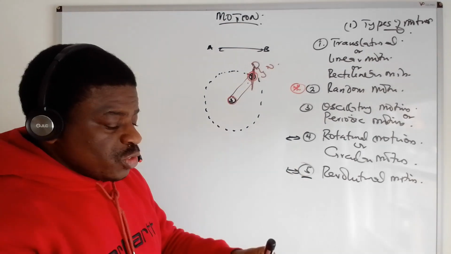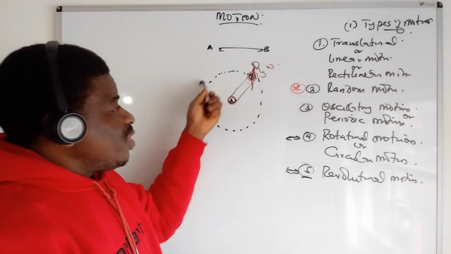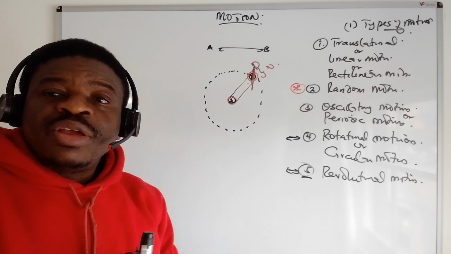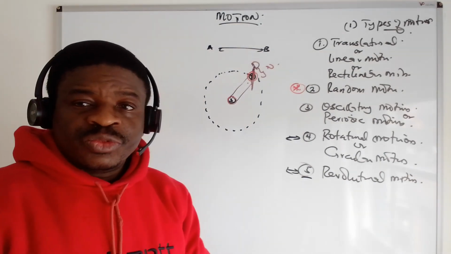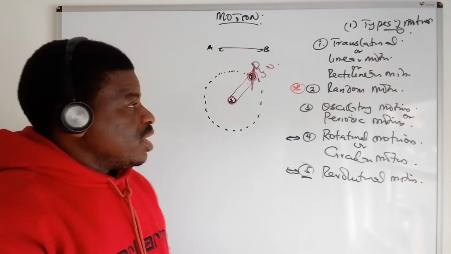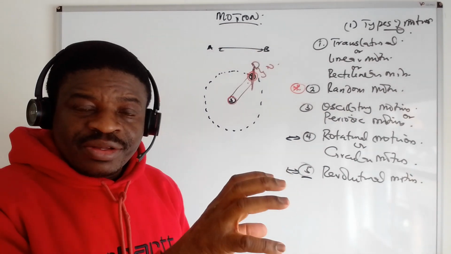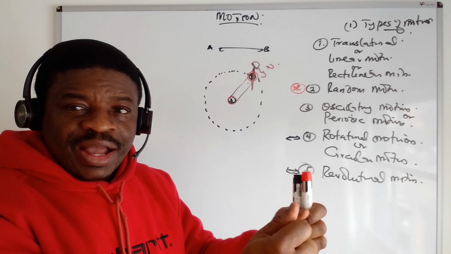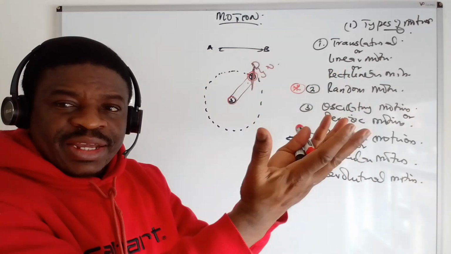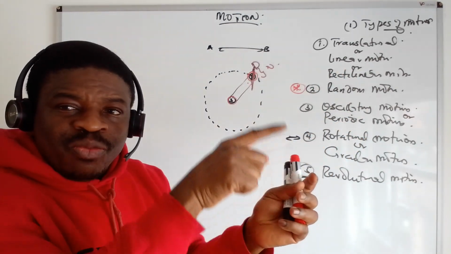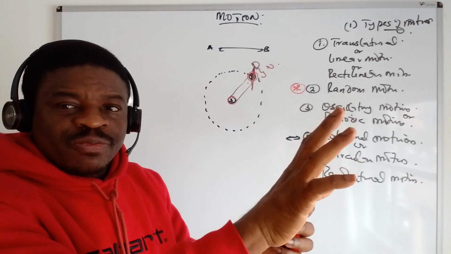Now, with revolutionary motion, you are moving around but you are not in a fixed position. A good example was a question that was asked about the tire of a car. When the car is suspended, the tire is moving around in a fixed position.